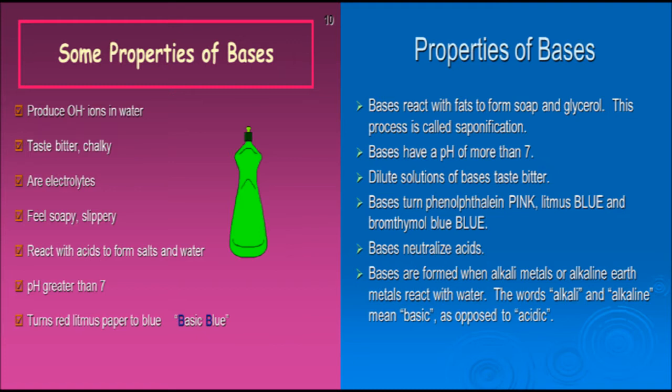Not all bases are soluble in water. Bases that are soluble in water are called alkalis. For example, sodium hydroxide and potassium hydroxide are alkalis because they are soluble in water. Bases that are insoluble in water are not alkalis. Therefore, all alkalis are bases, but not all bases are alkalis.